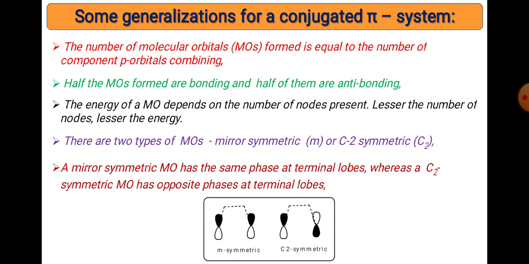Mirror plane means we can pass an imaginary plane through the orbital and you get two equal halves, while in C2 symmetry we can invert that structure via a 180° rotation.